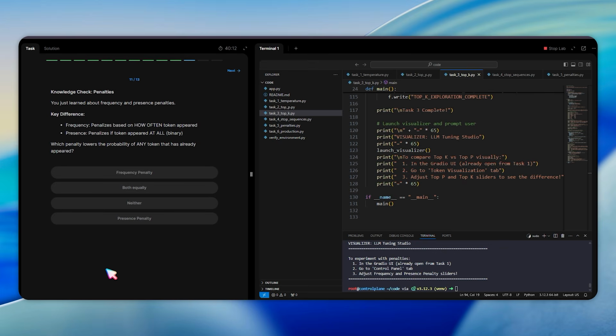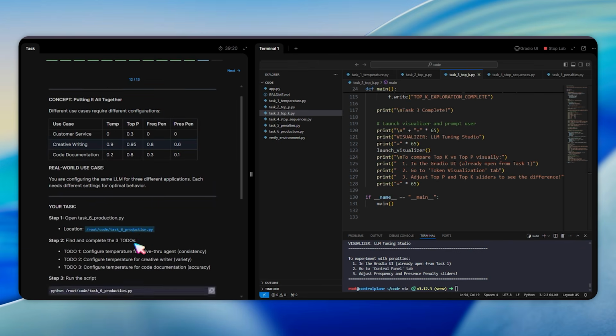The knowledge check asks which penalty lowers the probability of any token that has already appeared. The answer is presence penalty because it treats appearance as binary. If a token appeared once or 100 times, it gets the same penalty. Frequency penalty scales based on count.